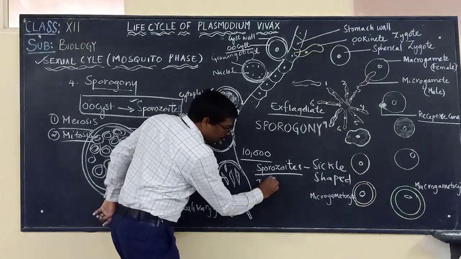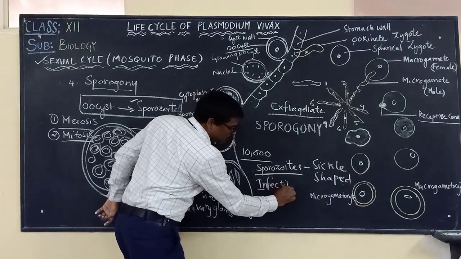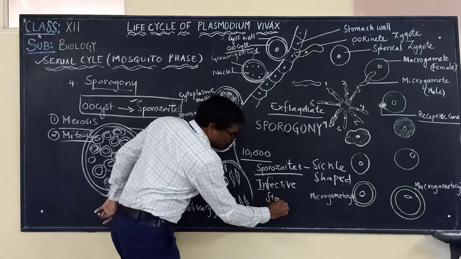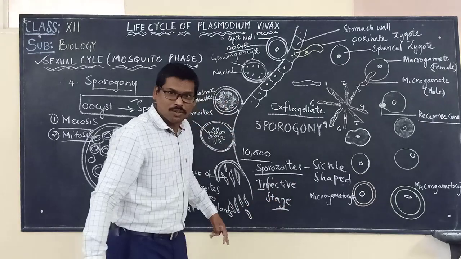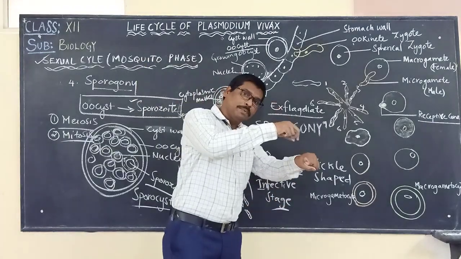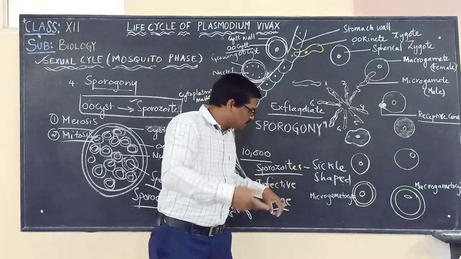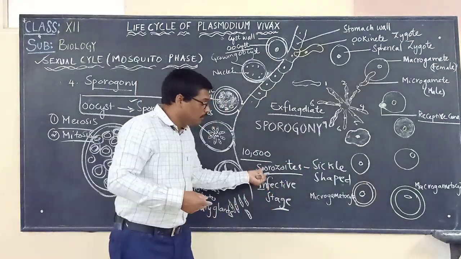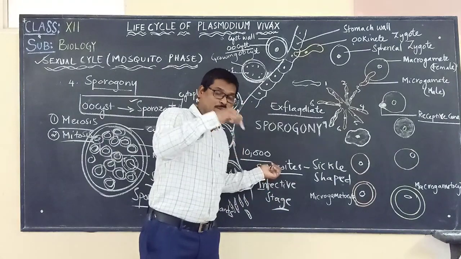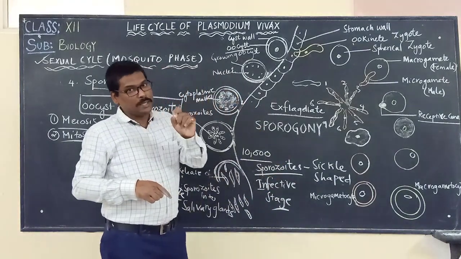We already said, stressing, that sporozoids are the infective stage of plasmodium. So when a female Anopheles mosquito comes and bites a healthy person, it releases, along with its saliva, these sporozoids into the blood of the healthy person.